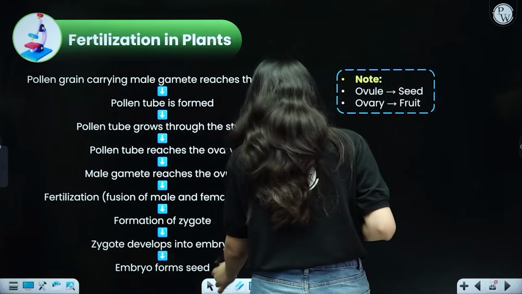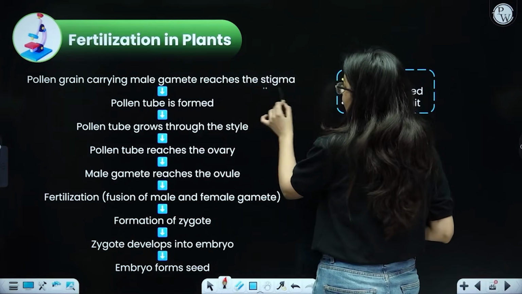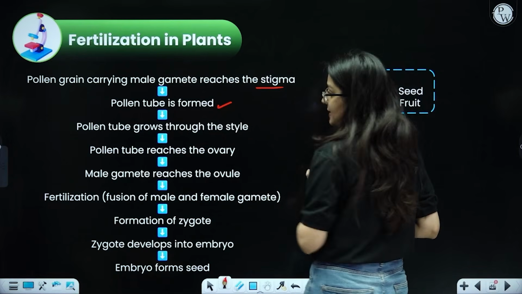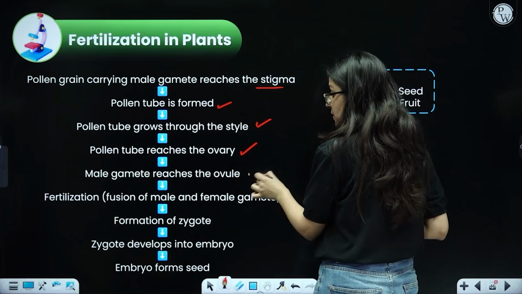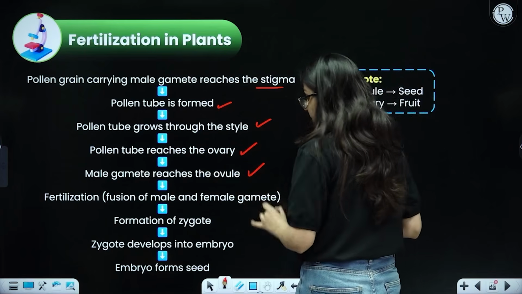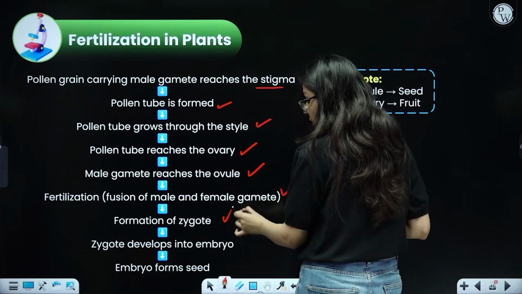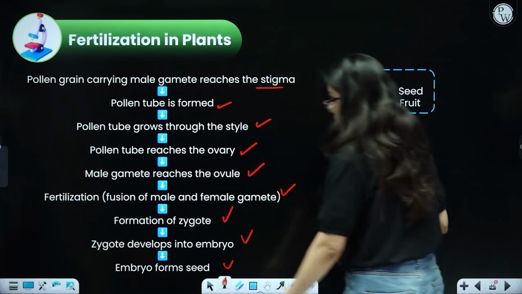Pollen grain carrying the male gamete will now land on the stigma. Pollen tube formation has taken place. It will go through the style, reach the ovary, enter the ovule, and then the male gamete reaches there. Fertilization takes place, zygote formation, and the embryo actually forms seeds.